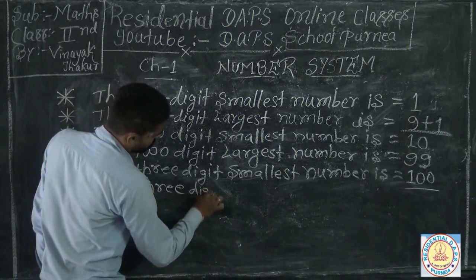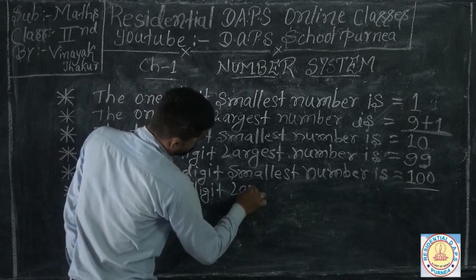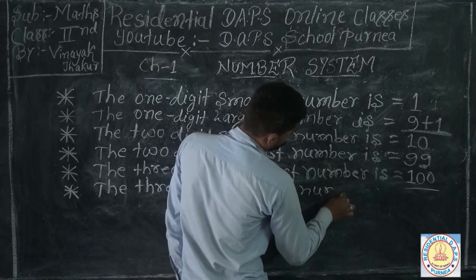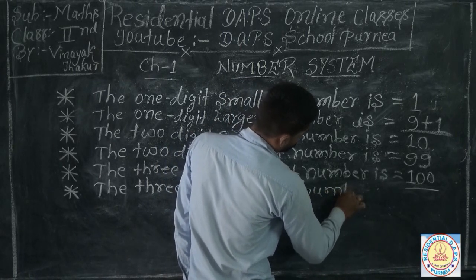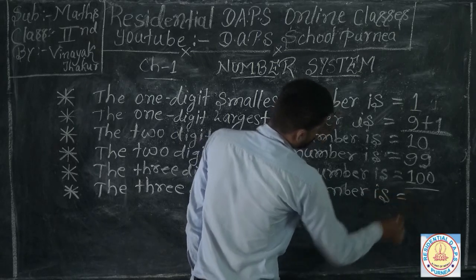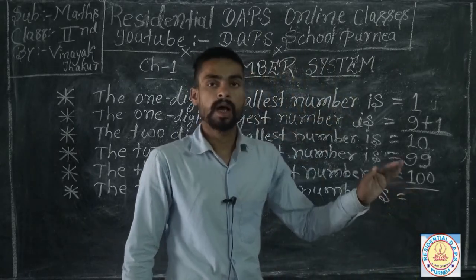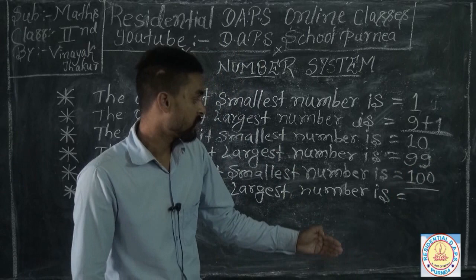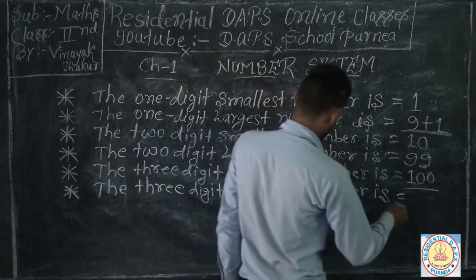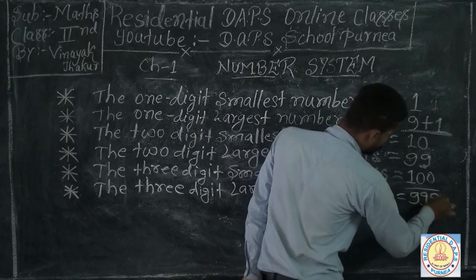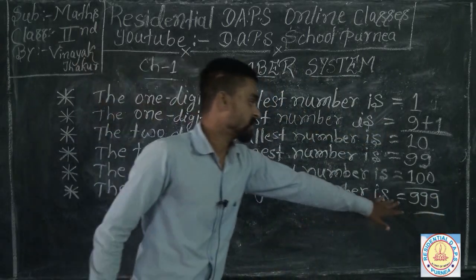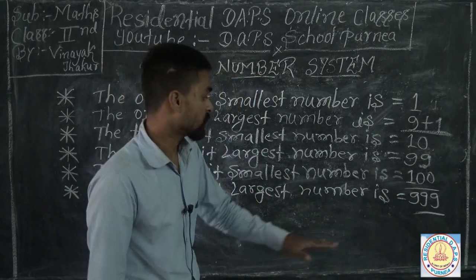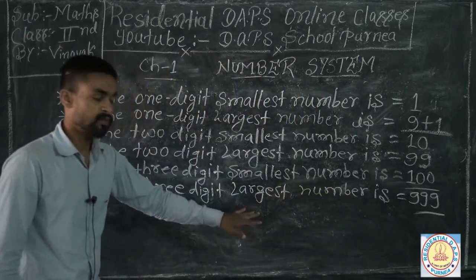The 3-digit largest number is, if we count 100 and so on, 101, 102, 103 and up to 999, we will get our 3-digit largest number, because after 999, 1000 comes up, which is the 4-digit smallest number.